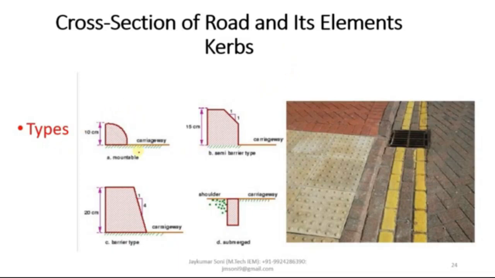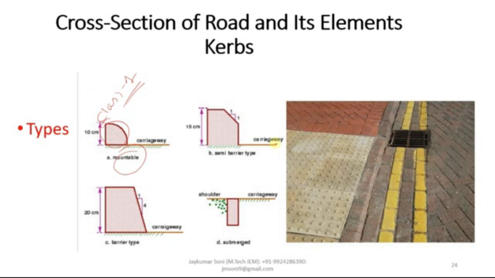Low curbs can also be called mountable curbs, which are also called class 1 curbs. You can see the height of the mountable curb is quite low, and it is kept only 10 centimeter above the pavement edge. These curbs channelize the traffic and also allow longitudinal drainage of the road.